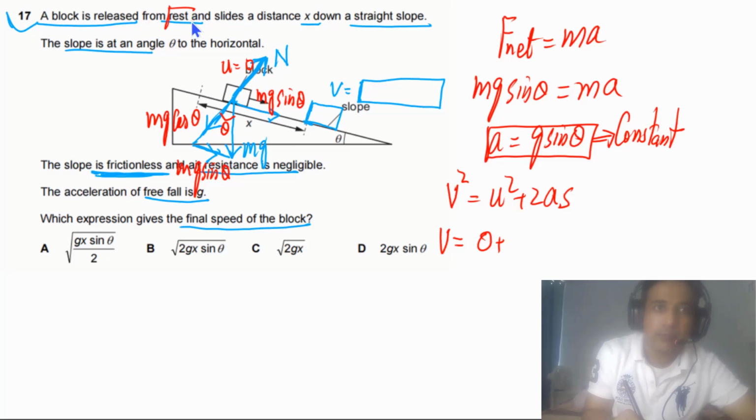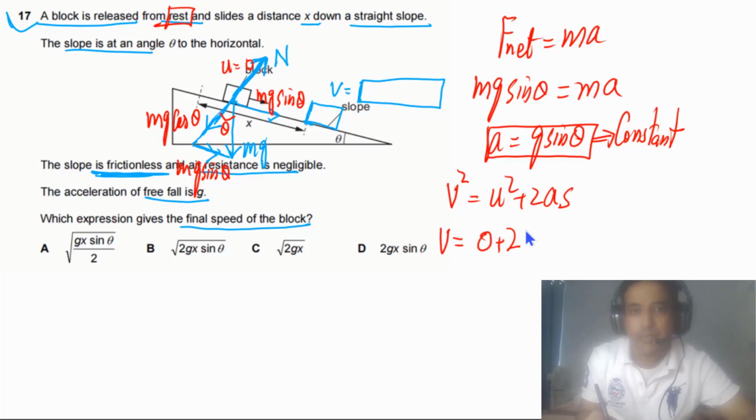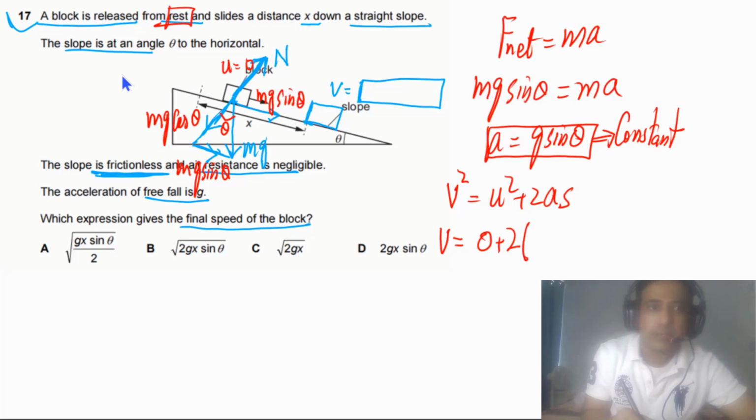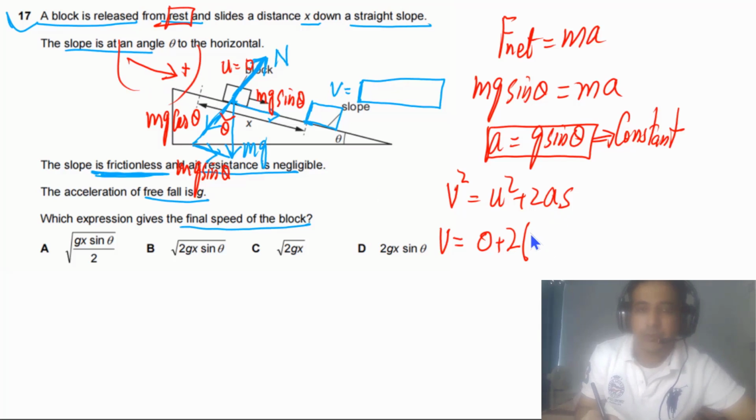It started from rest. We have u = 0, and in this case we are taking down the slope as positive. So down the slope is positive, so a is positive. a is equal to g sine of theta and s is equal to x because this is also down the slope. So it simply means that v squared is equal to this. So we have v that will be equal to g sine of theta times x.